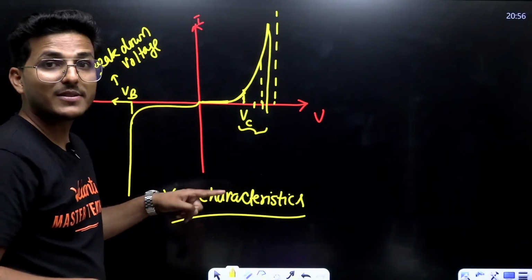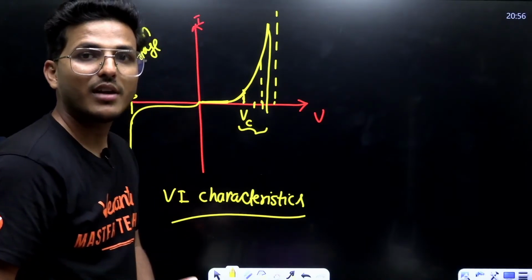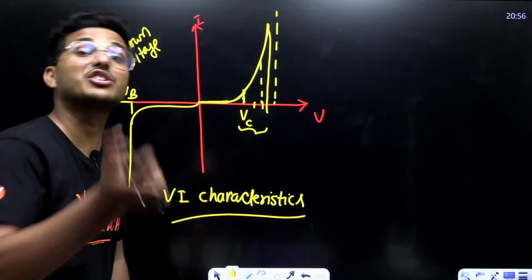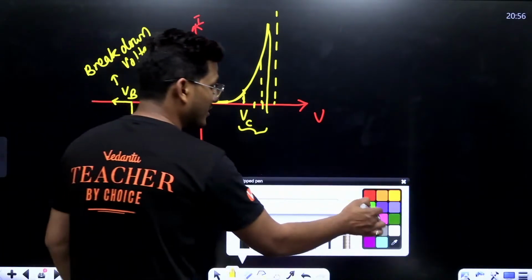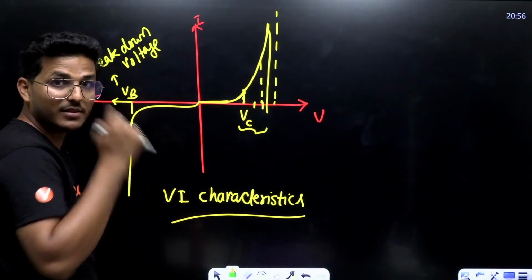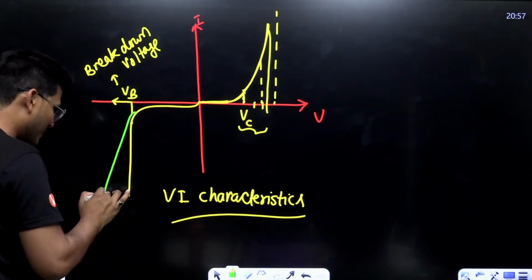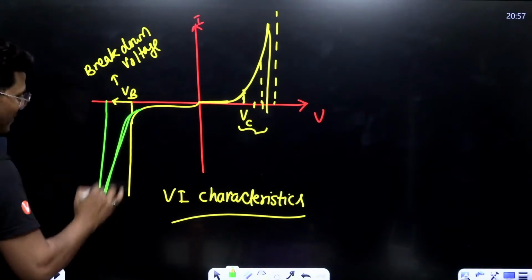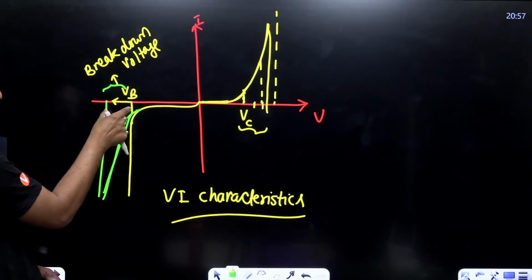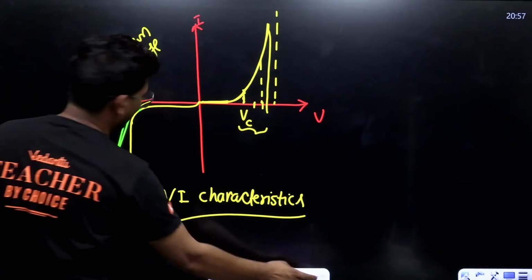To protect this, we use higher doping concentration, and that is called a Zener diode, right? Especially designed for the reverse bias. In a Zener diode, the reverse bias characteristic is just like this. There is some variation. You can vary the potential and get current accordingly.